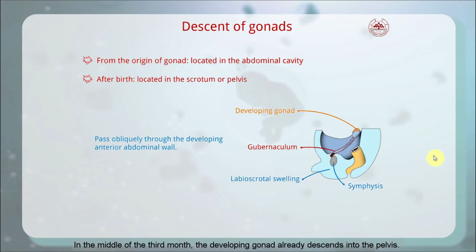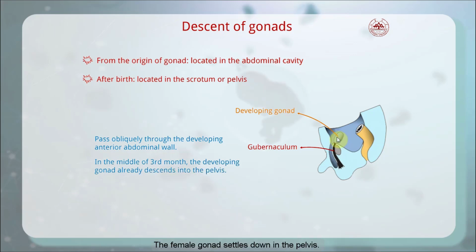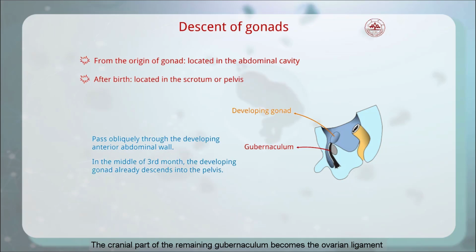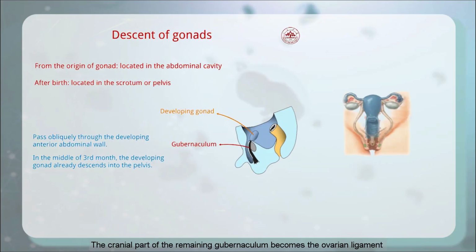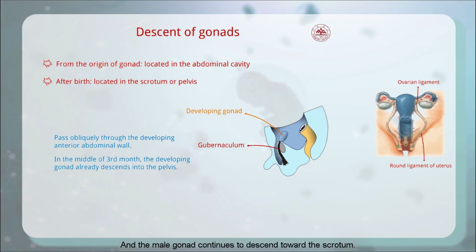In the middle of the 3rd month, the developing gonad already descends into the pelvis. The female gonad settles down in the pelvis. The cranial part of the remaining gubernaculum becomes the ovarian ligament, while the caudal part forms the round ligament of the uterus. The male gonad continues to descend towards the scrotum.